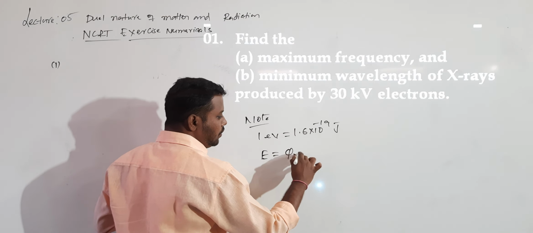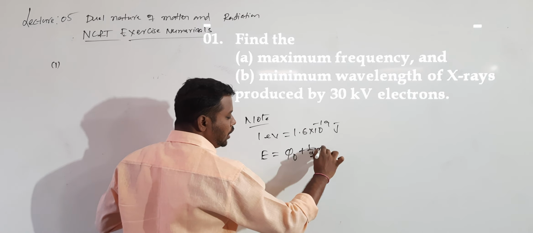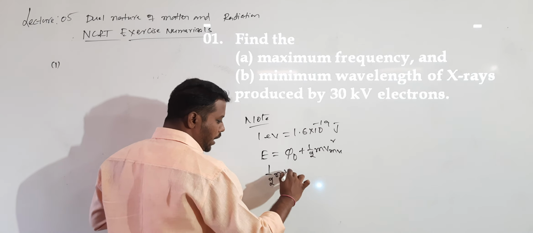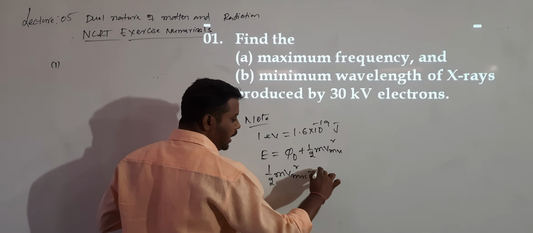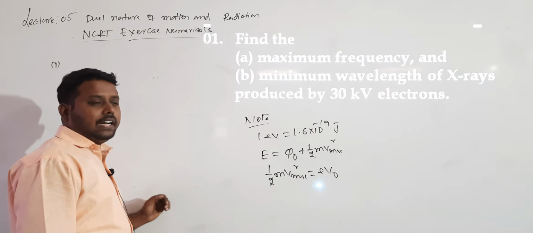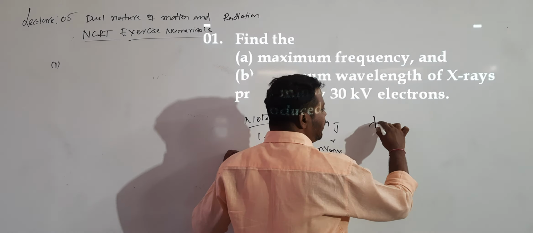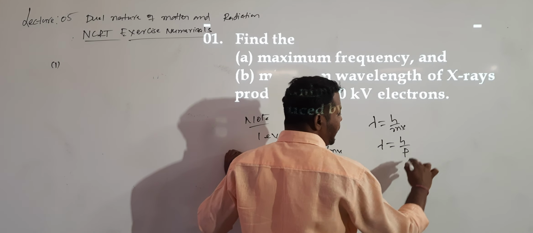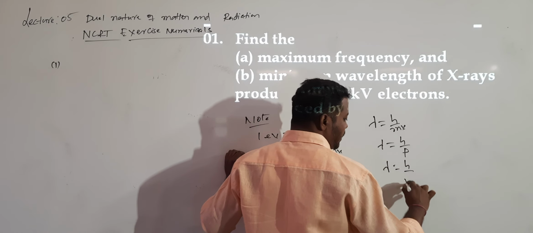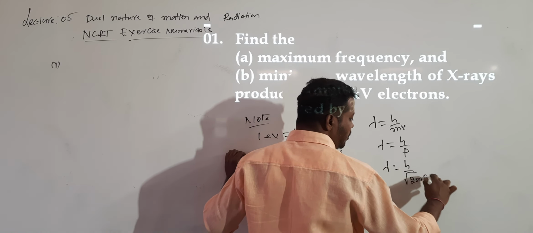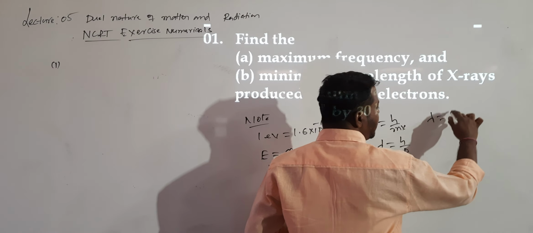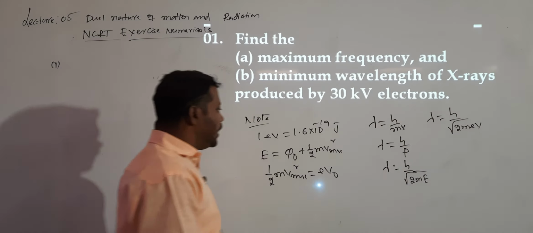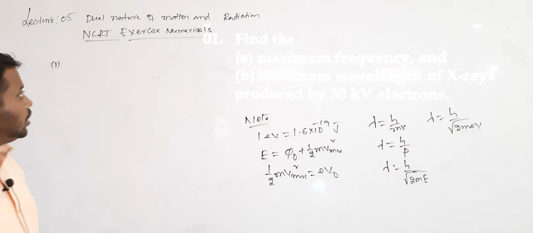Most of the questions are based on the Einstein equation. So E is equal to phi naught plus 1 by 2 m v maximum square. Then we will use the formula for v maximum square, which is equal to e into v naught. And we will use the formula for de Broglie wavelength: lambda is equal to h by mv, which is lambda is equal to h by p, or lambda is equal to h by root over 2mE, which can also be written as lambda is equal to h by root over 2 m e V. These are the formulas which we will use for these numericals.